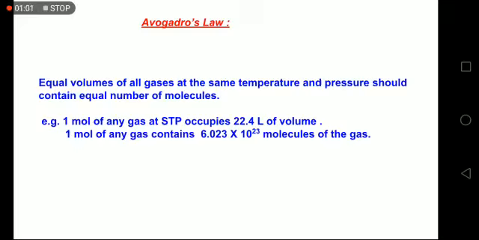I can relate it with the volume also, as written here, that 22.4 liters of any gas will contain this quantity, that is the molecules equal to Avogadro's number. So that is the law.